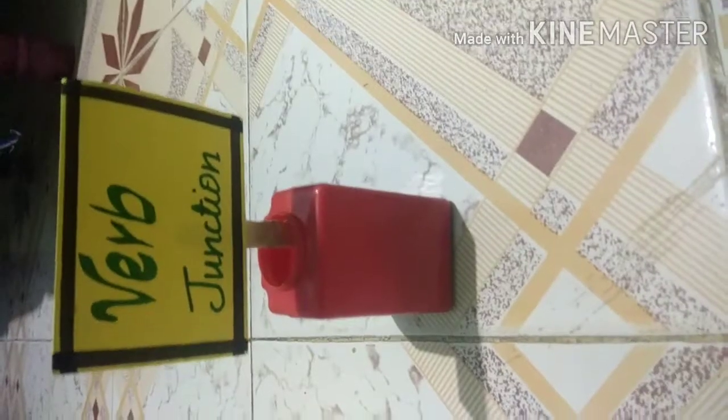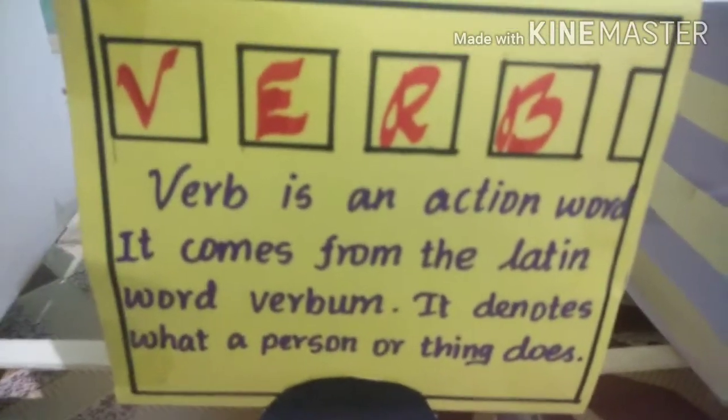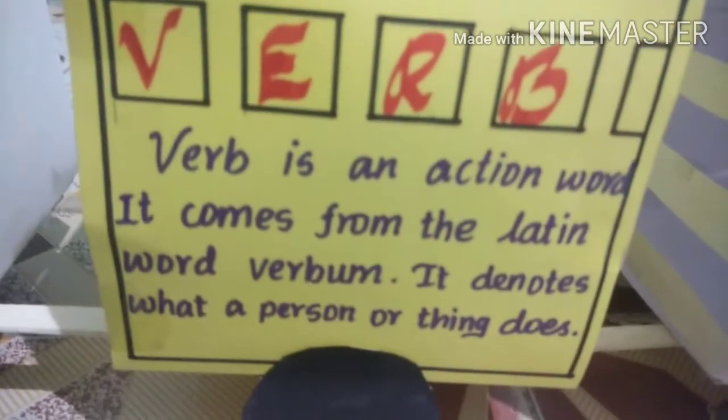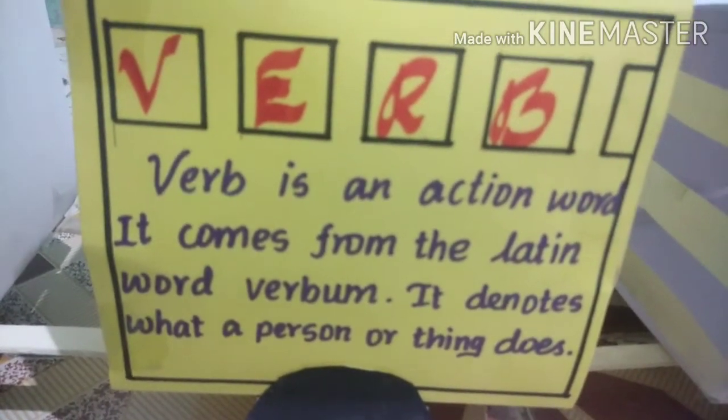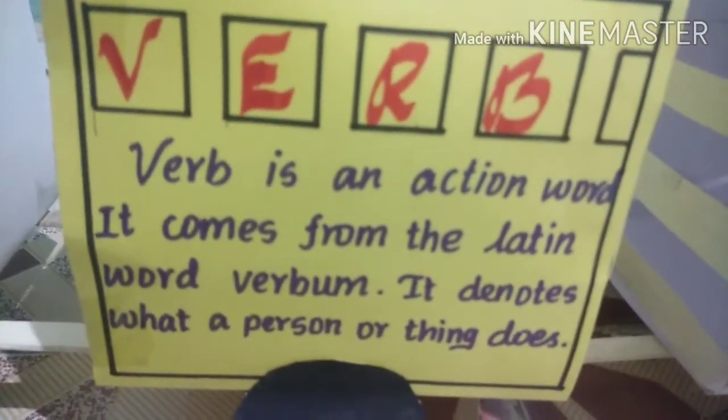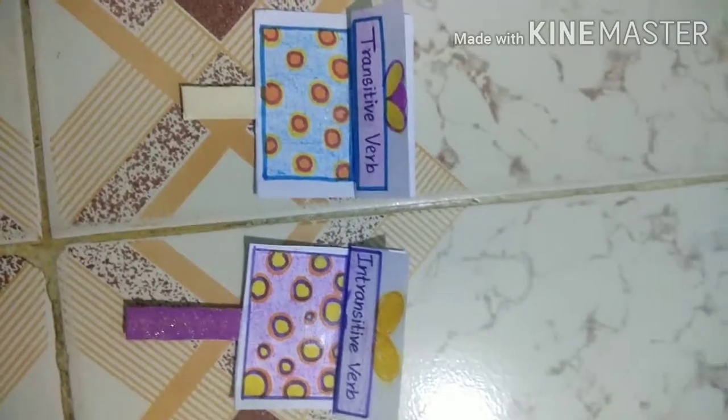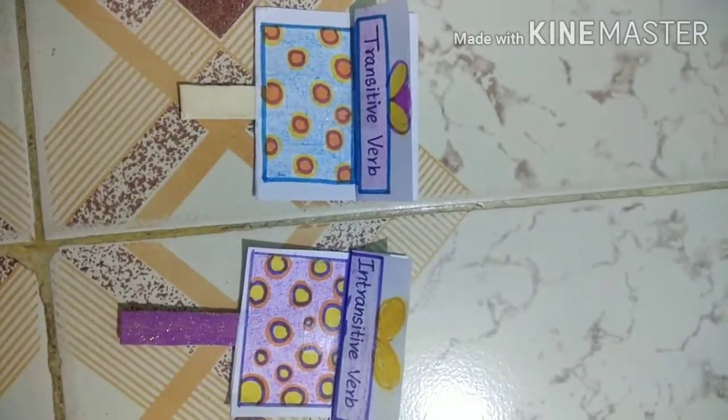Let me move to the next junction called verb. Verb is an action word. It comes from the Latin word verbum. It denotes what a person or thing does. Let me see the types. In this compartment there are 2 gifts called transitive verb and intransitive verb. Let me open the gifts.